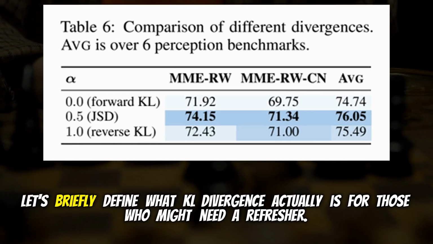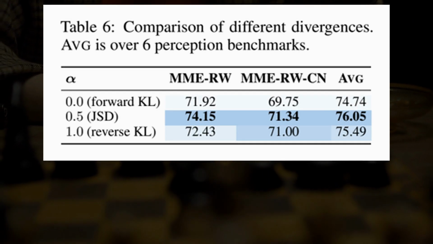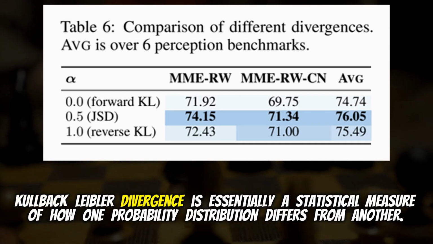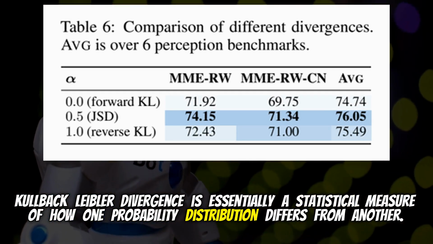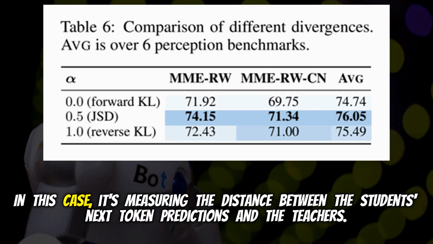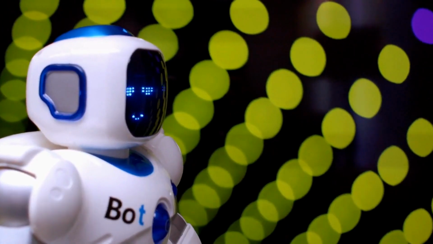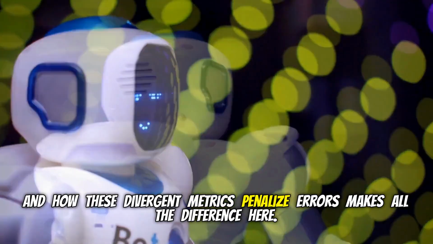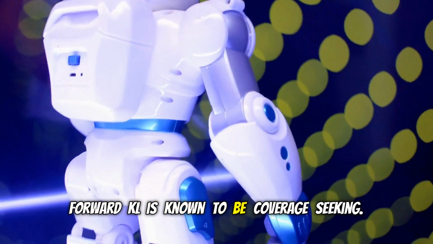It did. Let's briefly define what KL divergence actually is for those who might need a refresher. Kullback-Leibler divergence is essentially a statistical measure of how one probability distribution differs from another. Right. In this case, it's measuring the distance between the student's next token predictions and the teacher's. And how these divergence metrics penalize errors makes all the difference here. Forward KL is known to be coverage seeking.